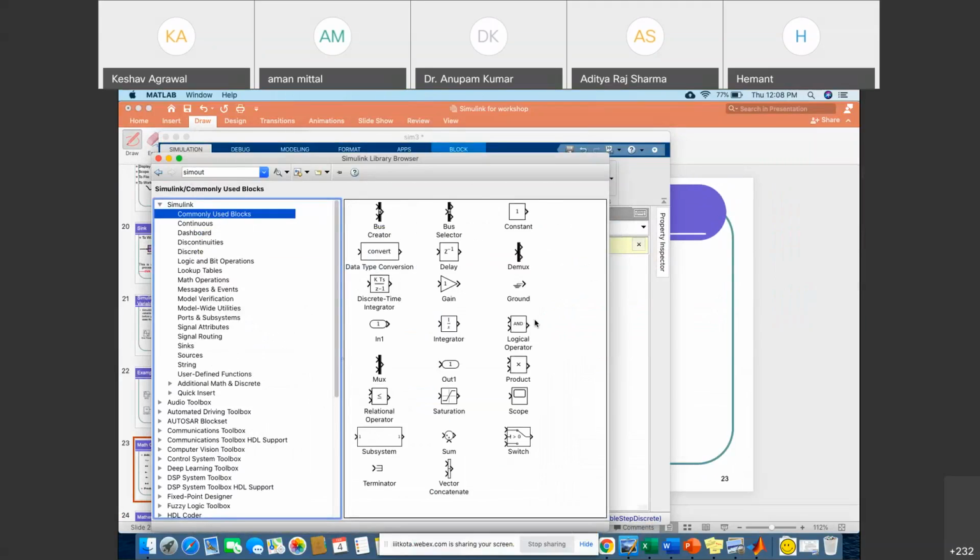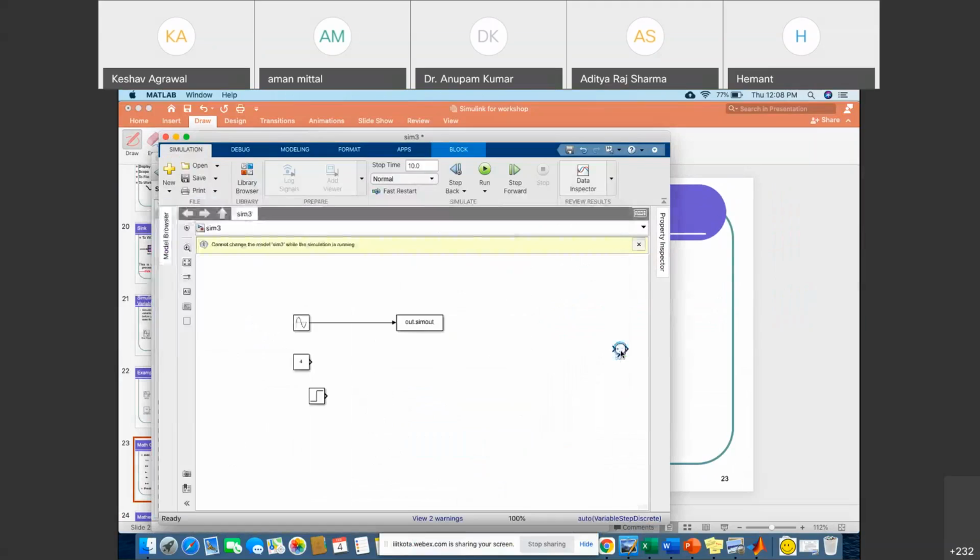Here you can see that the sum operation is available. Simply drag and drop, right?